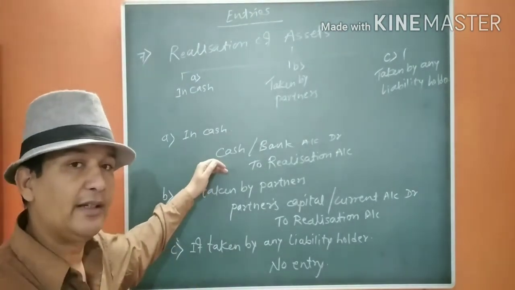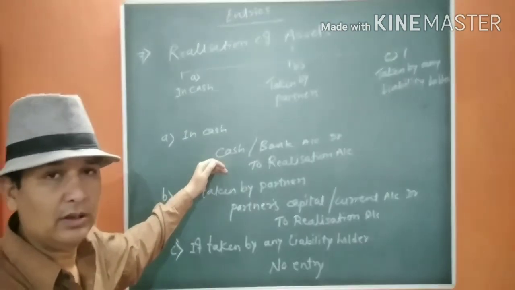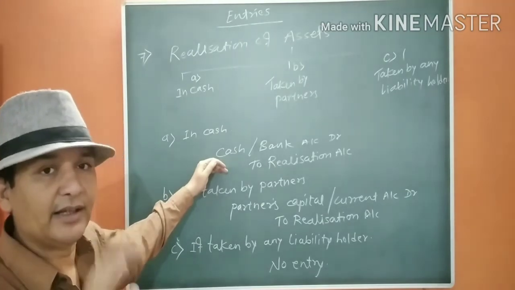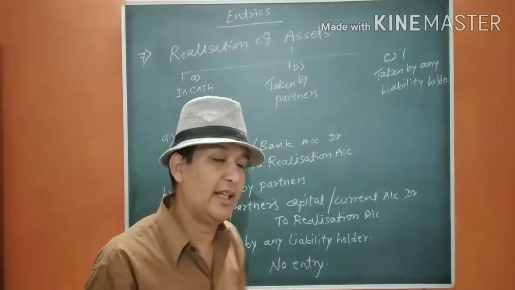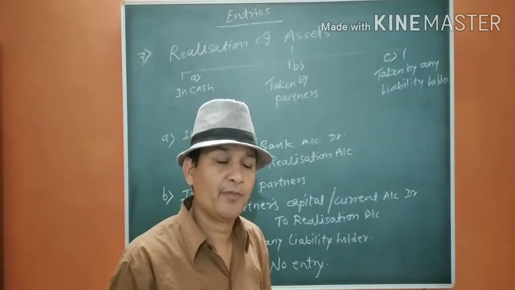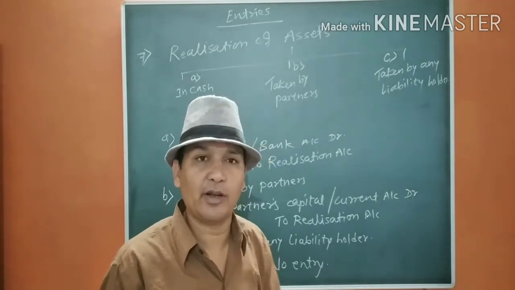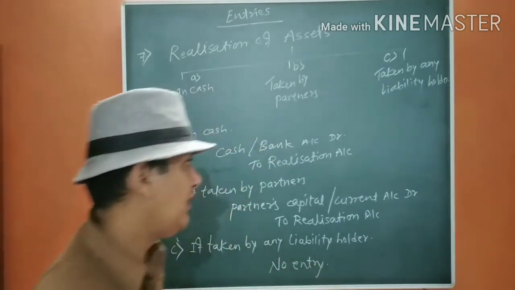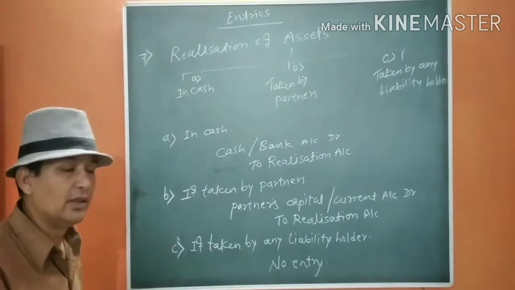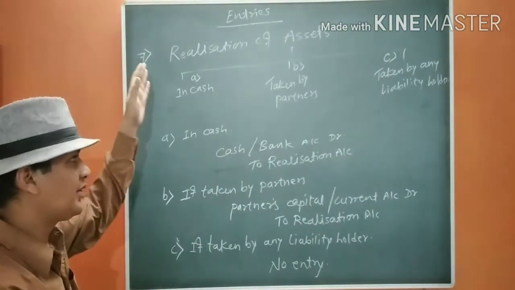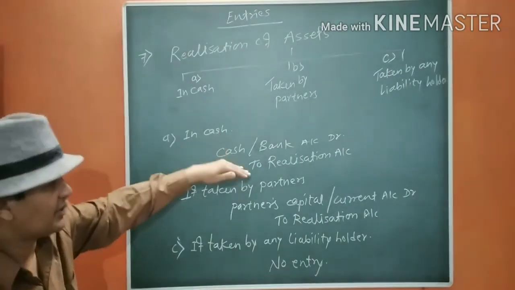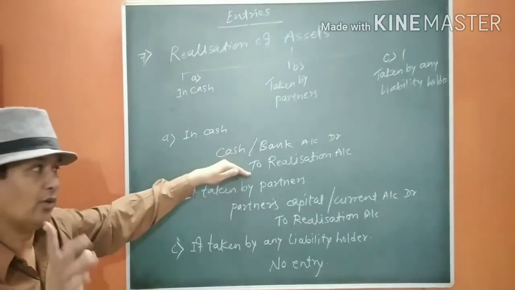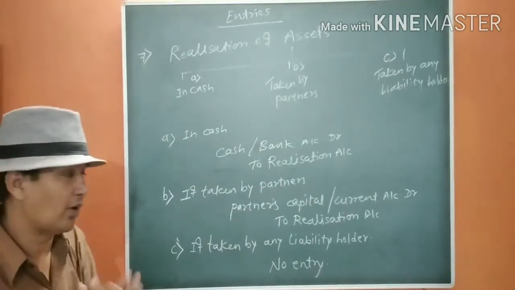We used to write cheque in hand account debit to the debtor account, and then when we deposit that cheque into the bank, we have the entry of bank account debit to cheque in hand account. Same way we are doing here. The assets we have transferred to realization, and now from realization they are sold, like cheque in hand. Please keep in mind, it is very important.